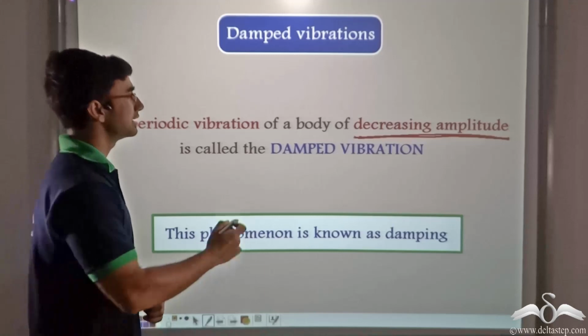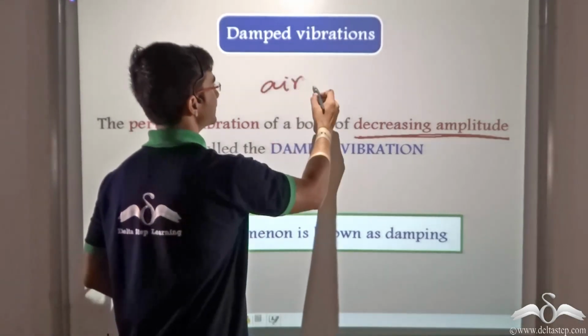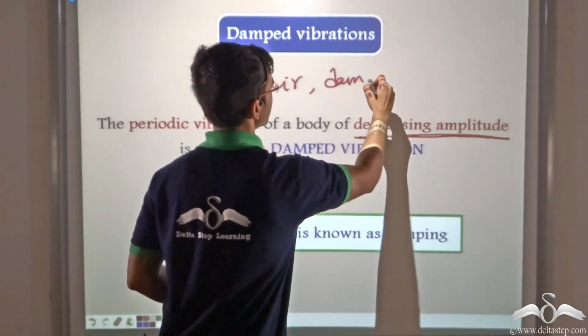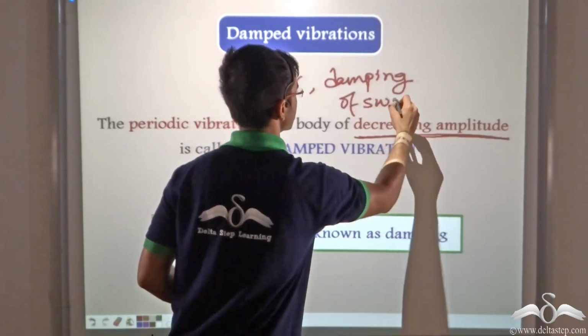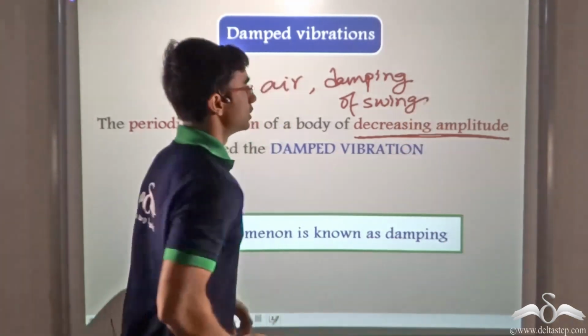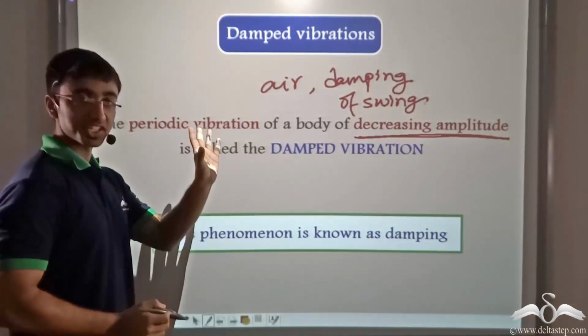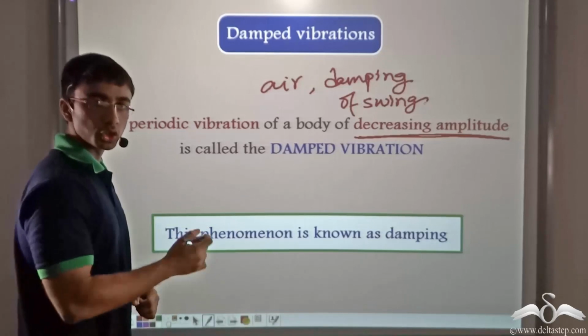So we can say that it was due to air that damping of the swing occurred. So it was because of air or air friction that damping of the swing's motion took place.